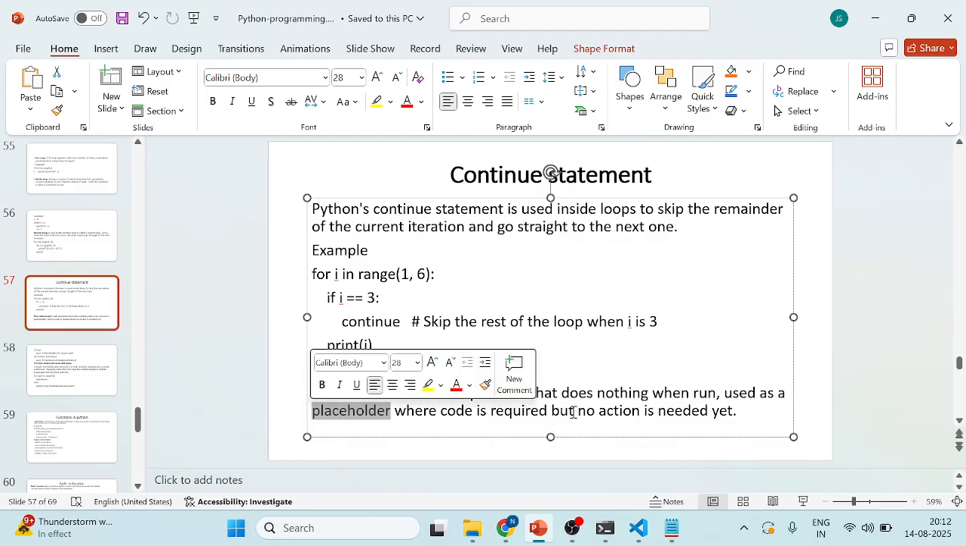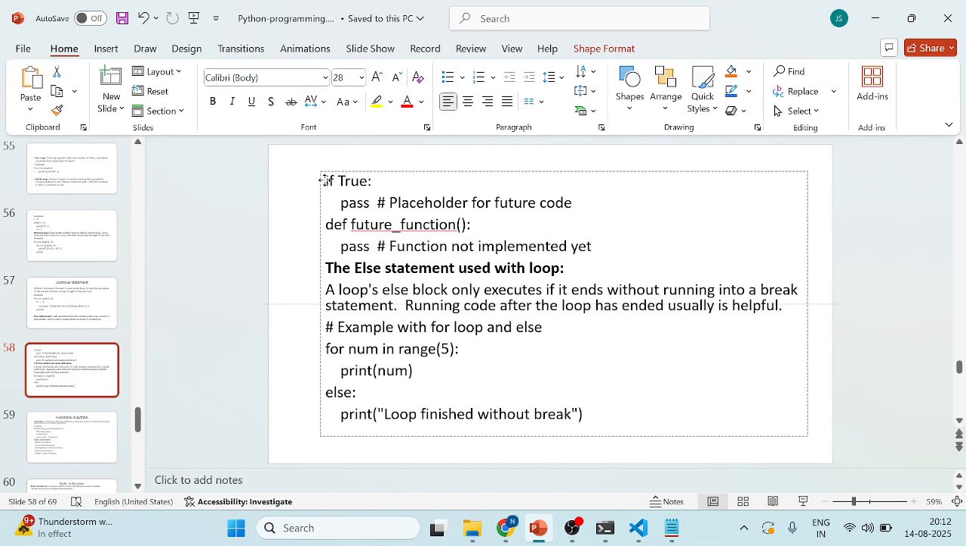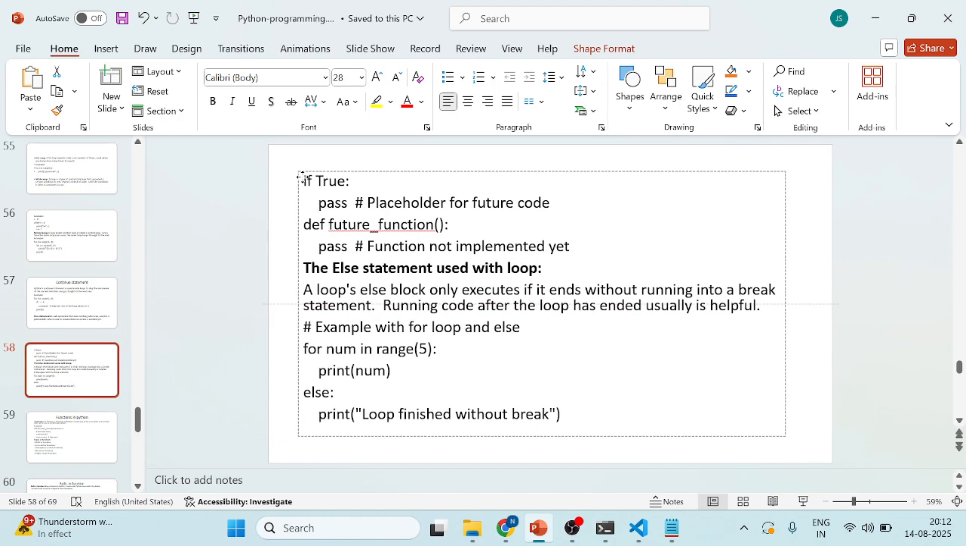So wherever the code is required, no action needs to be performed. Like that, it will be passing the statements as well. So if I execute the program, it will not implement anything.